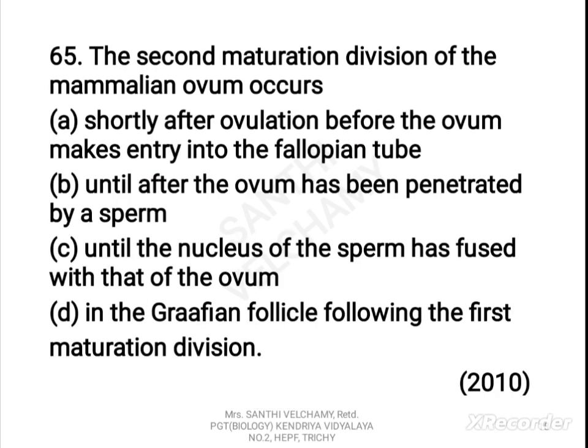Now the next question. The second maturation division of the mammalian ovum occurs: A. Shortly after ovulation, before the ovum makes entry into the fallopian tube. B. Until and after the ovum has been penetrated by the sperm. C. Until the nucleus of the sperm has fused with that of the ovum. D. In the Graafian follicle following the first maturation division. The correct answer, can you guess? It is B. Until and after the ovum has been penetrated by a sperm.